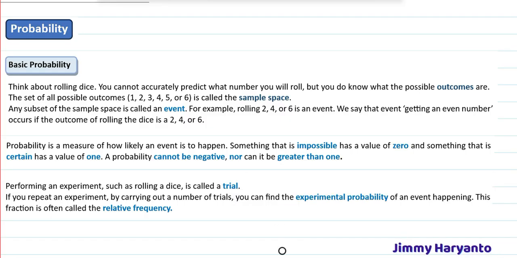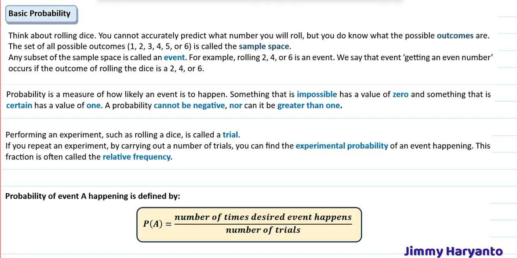Performing an experiment such as rolling a dice is called a trial. If you repeat the experiment by carrying out a number of trials, you can find the experimental probability of an event happening. This fraction is often called relative frequency. The probability of event A happening is defined by P(A) equals the number of times the desired event happens divided by the total number of trials.